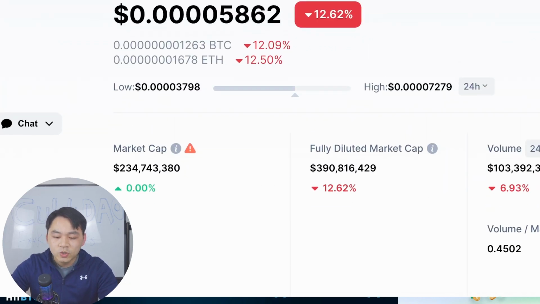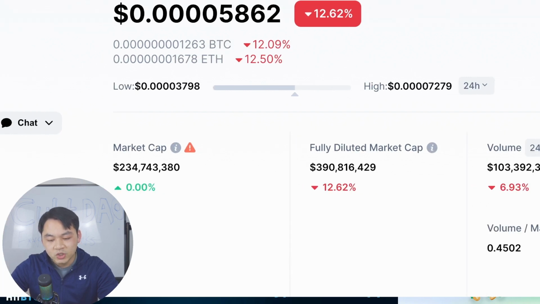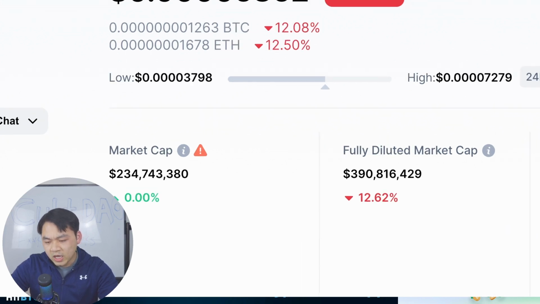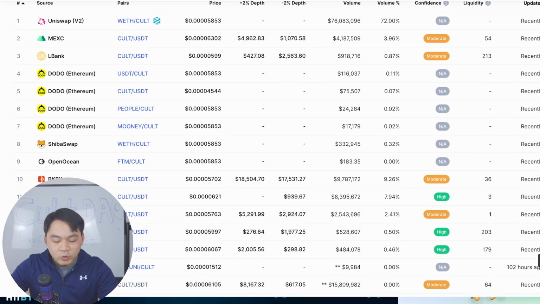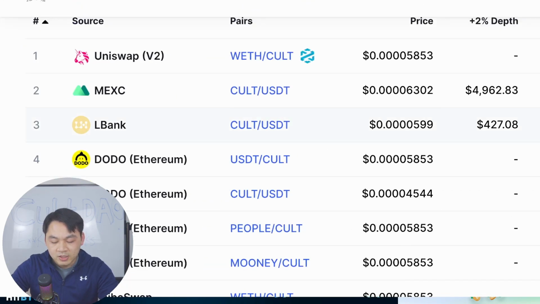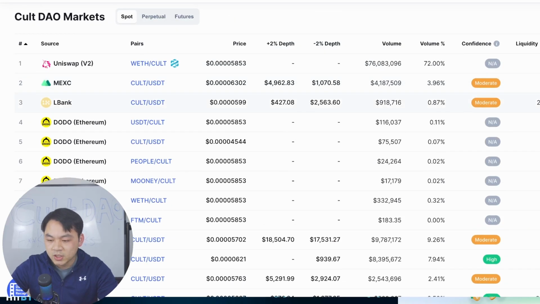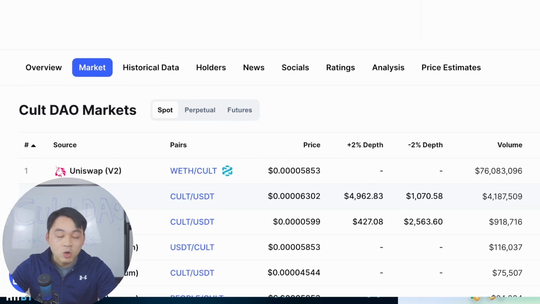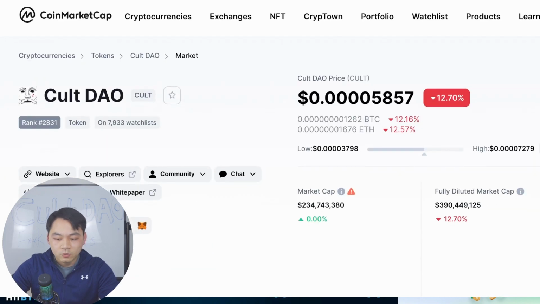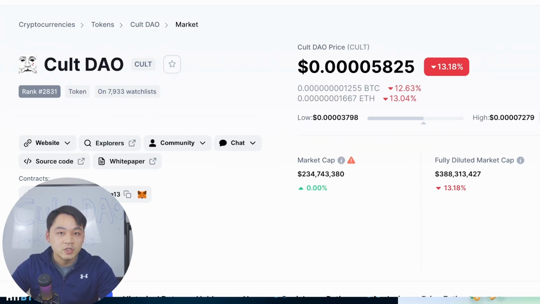If this project is truly revolutionary, and really has a chance to change the traditional financial industry, then a $200 million market cap is relatively small. More importantly, if you look at the markets, all the exchanges have already listed this project. So far, the largest exchange is MEXC, which is a tier 2 exchange. As this project gets more popular and the community grows, each day the trading volume goes up. As someone who used to work at an exchange, I can guarantee you the biggest exchanges like Binance and Coinbase, their business development teams are definitely reaching out to the CULT.DAO project team. They're probably negotiating the terms and conditions of listing this token.